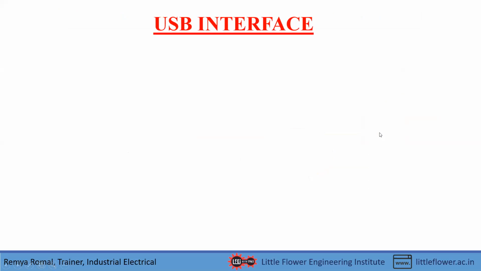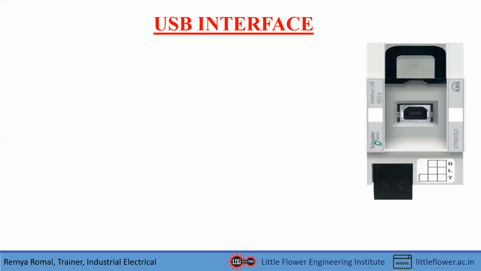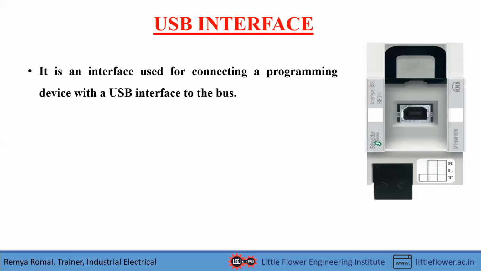So let me give you the system components in more detail. The first system component is the USB interface. This is a picture of a USB interface, which will be mounted on the home automation system panel. It is an interface used for connecting a programming device with a USB interface to the bus.